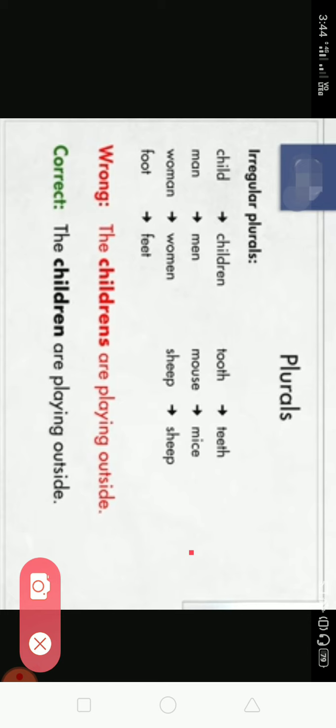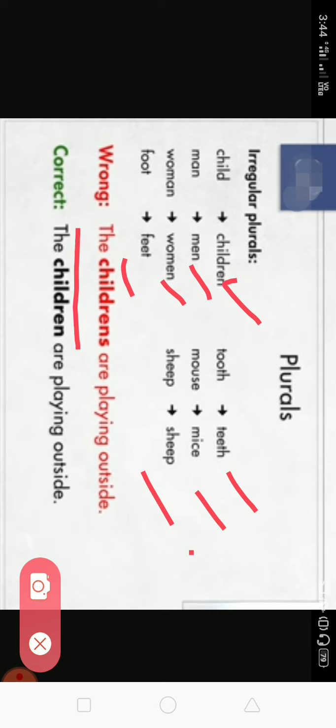Irregular plurals: child becomes children, man, men, woman, women, foot, feet, tooth, teeth, mouse, mice, sheep remains sheep. Now here, the childrens are playing inside. Now children is already a plural. You can't put s with every noun to make it plural.